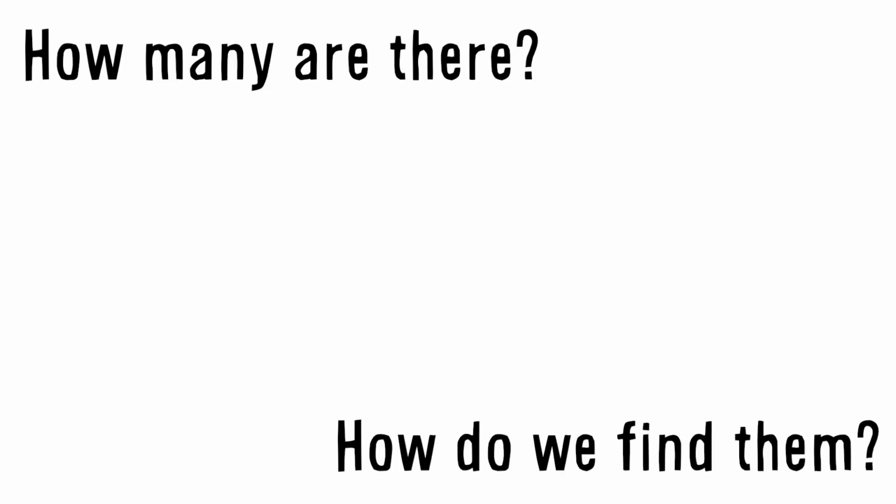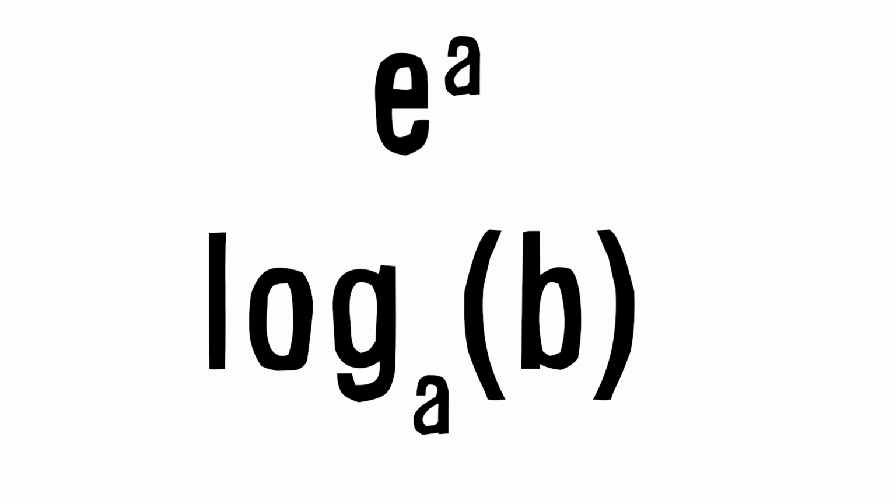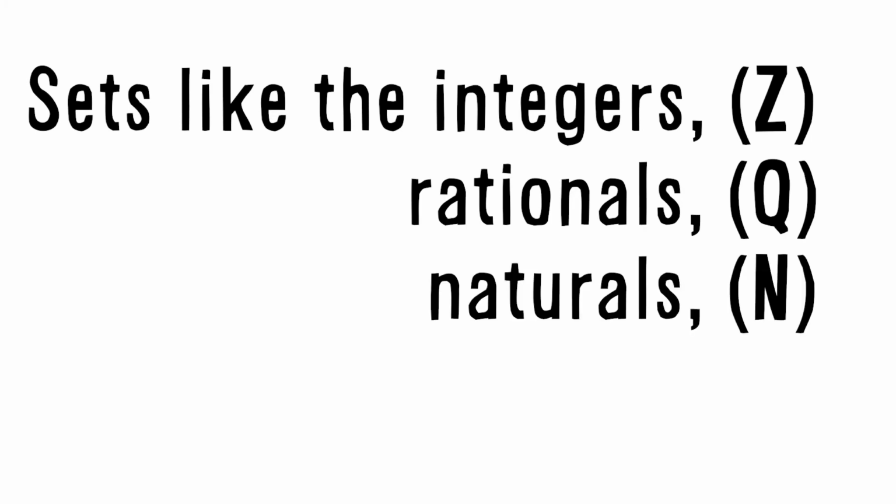find new ones. I have said that we know so few transcendental numbers. This isn't exactly true. We actually know an infinite amount of them. We have general forms, such as e to the a, where a is algebraic, or log a of b, where a and b are positive and neither is a power of the other. Since these generalities depend on countably infinite sets, we only know a countably infinite number of transcendentals.